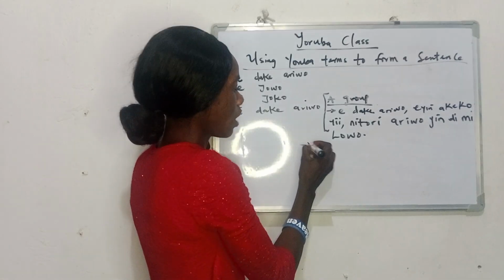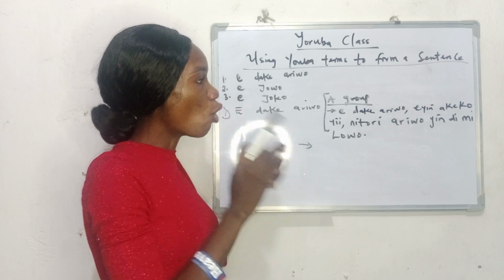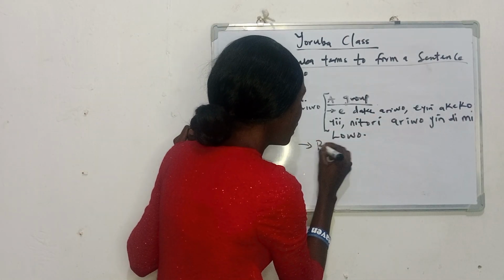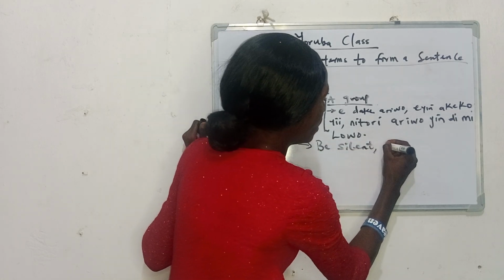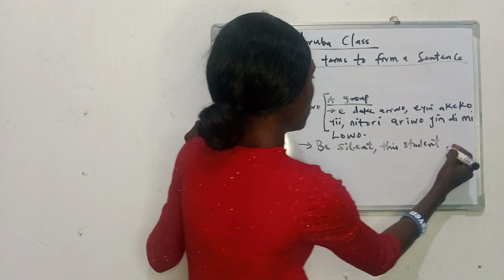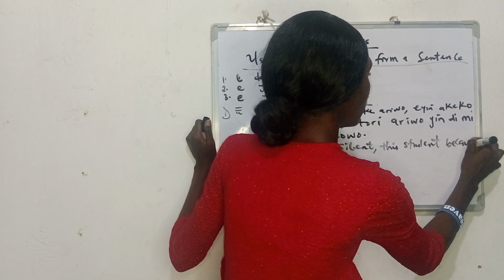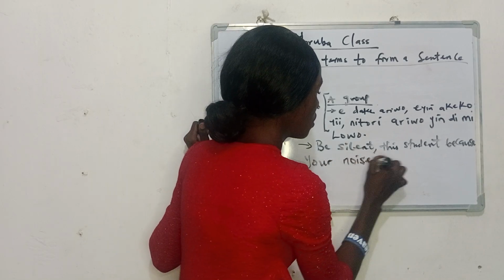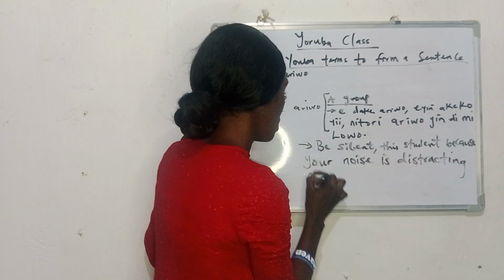Now, the meaning of this: ẹ dákẹ́ ariwo is referring to two or more persons. That is, be silent, you students, because your noise is distracting me.